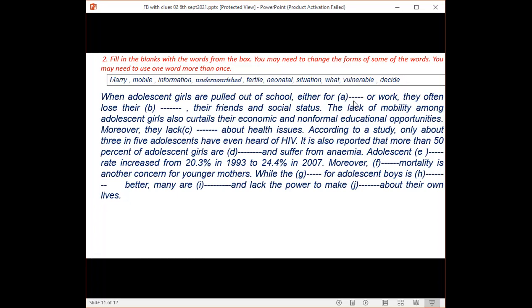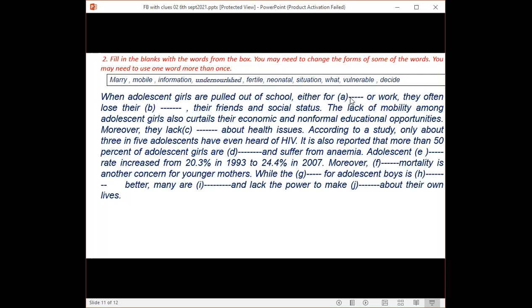Sir, marry. Marriage. The noun form of marry is marriage. Marry is the verb form. So you'll have to use the noun form because the word before the blank is a preposition. After a preposition, you can use a noun.